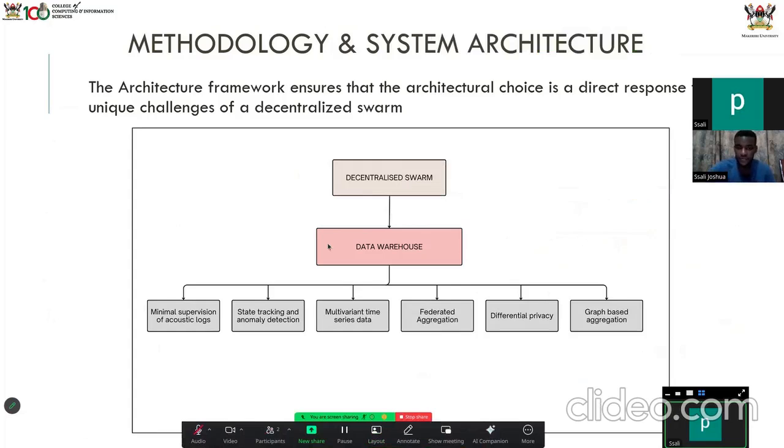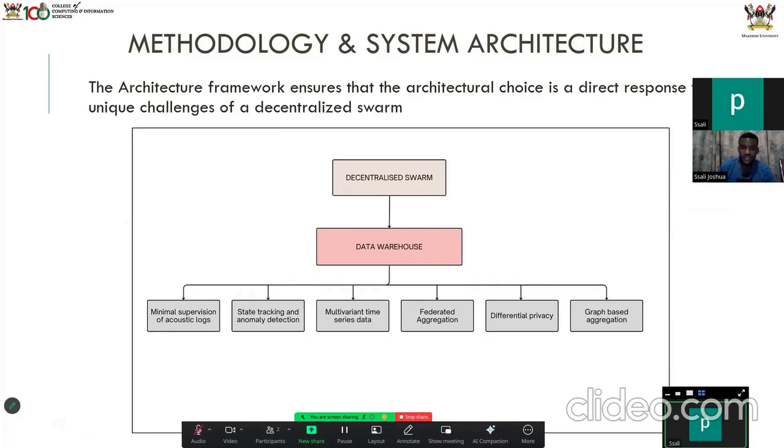This is our decentralized swarm. It has been deployed in the field. Then this is our data warehouse. Okay, so all these activities are happening in the data warehouse. We have the minimal supervision of acoustic logs. Here, we are reviewing the logs to see the state of each agent or node.